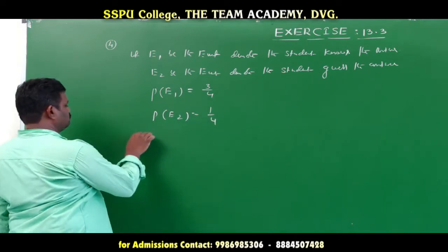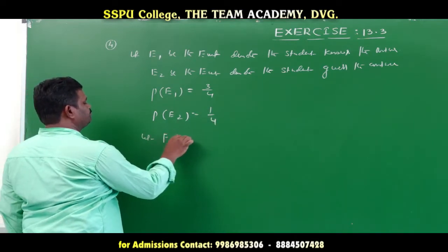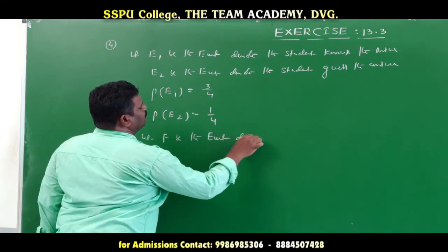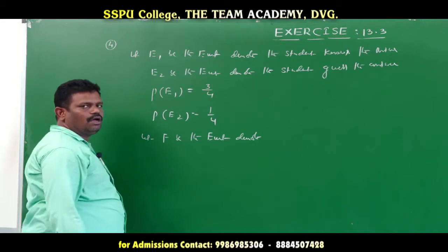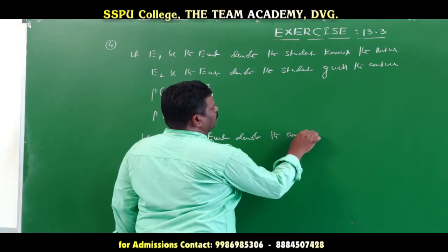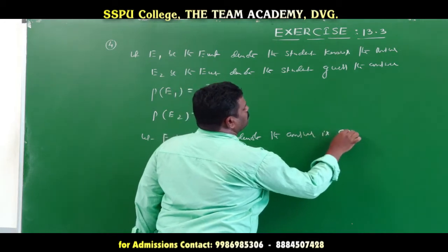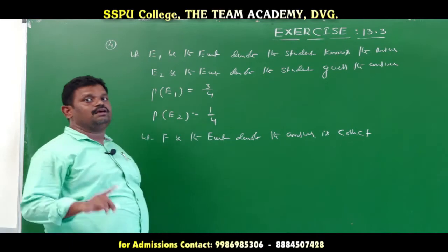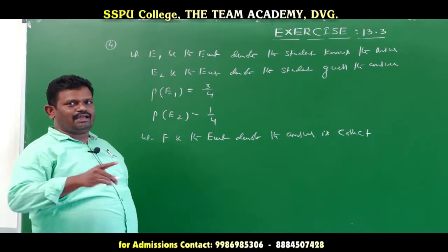Now let F be the event denoting the answer is correct. If he knows the answer, it is correct with probability 1.